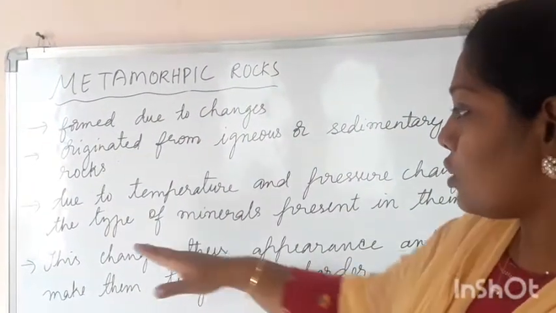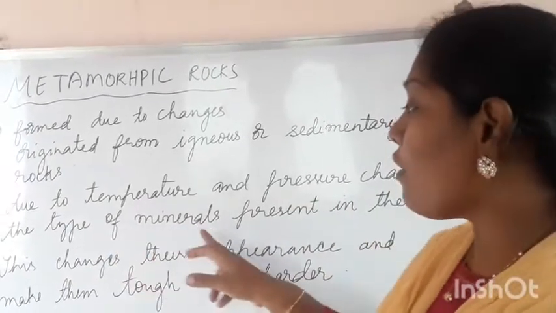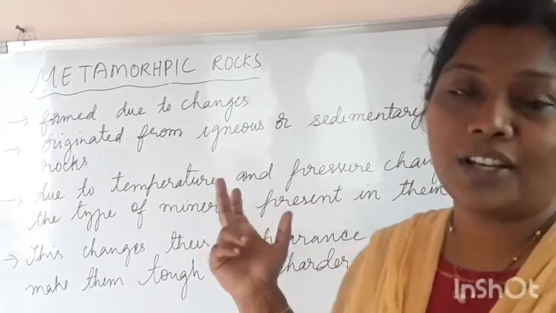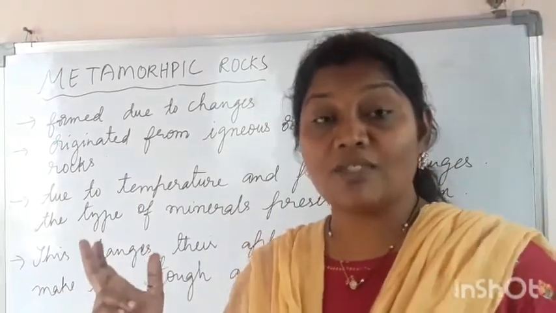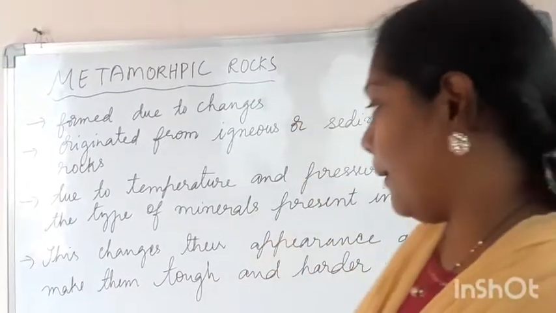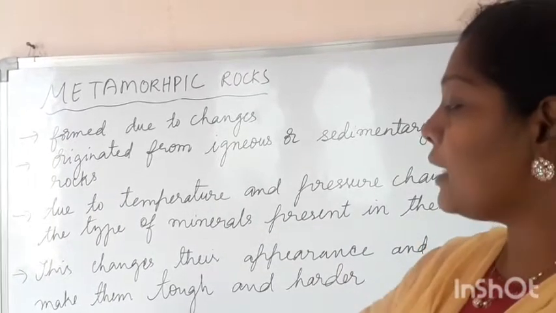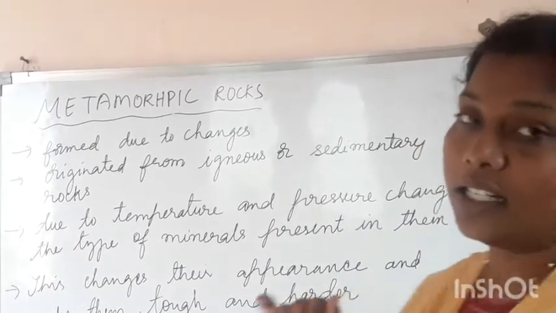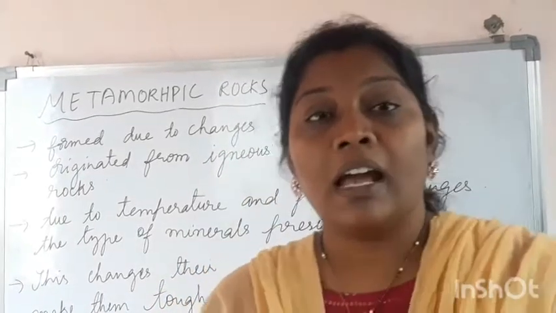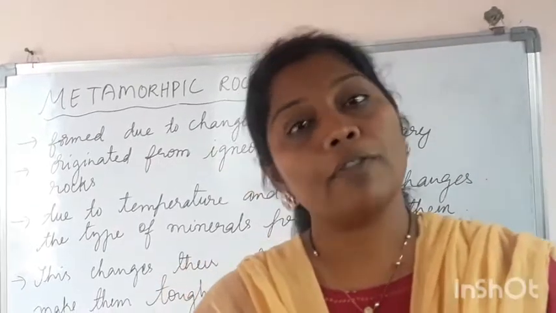So here, because of the temperature and pressure changes, the type of minerals present in them changes. The type of minerals present in these rocks are changing. This changes their appearance and makes them tough and harder. Because of these changes, what is happening? The minerals are changing. As you know, all rocks are made up of minerals.